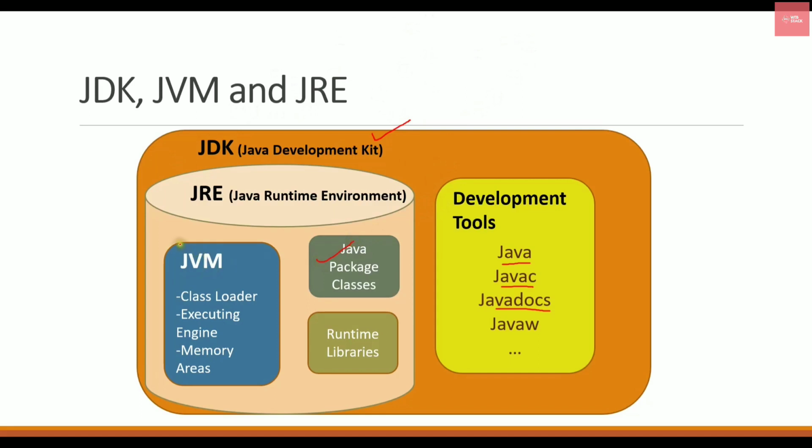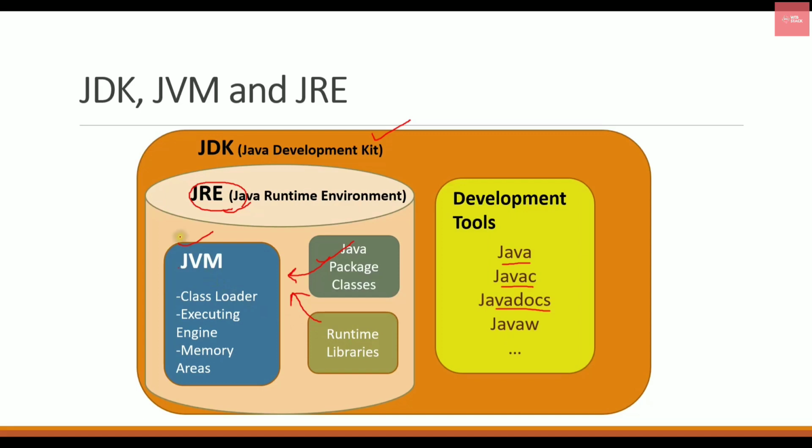JVM is responsible for running your program and it uses all these class libraries and various other files which are provided in the JRE. So it is using these libraries and files to execute the program. If you want to run any Java program, you need to have the JRE installed in your system. So we can say that JRE is a combination of JVM, the Java packages and the runtime libraries.